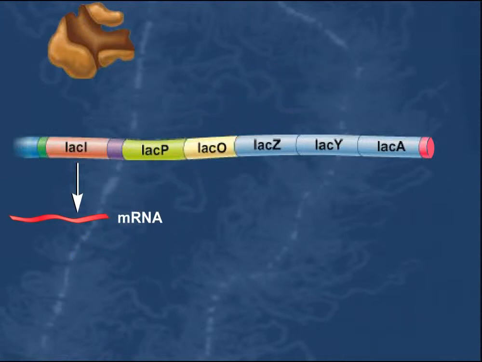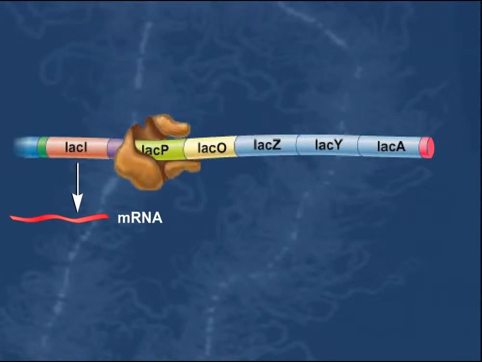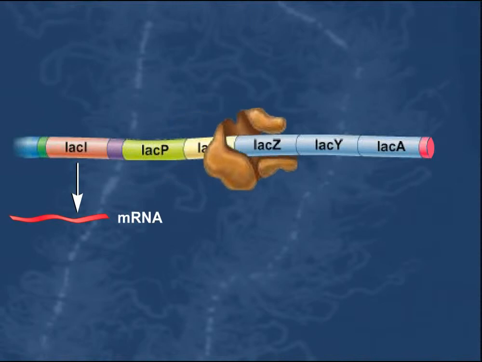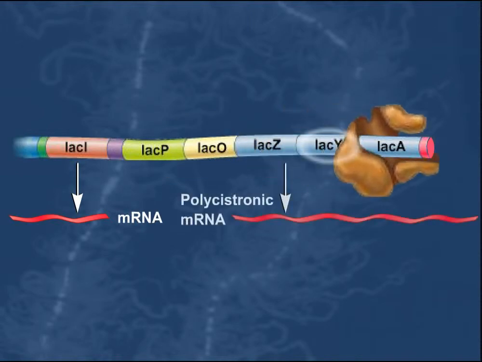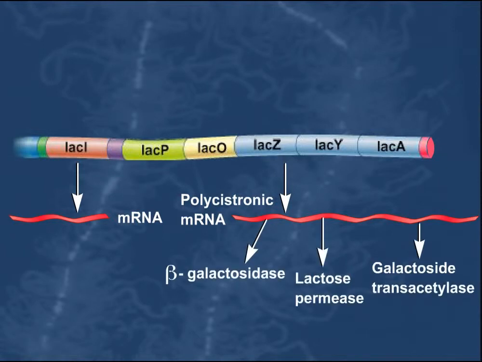Without an active Lac repressor bound to the Lac operator site, RNA polymerase is able to bind to the promoter, and a polycistronic messenger RNA is transcribed that includes the LacZ, LacY, and LacA genes. This polycistronic messenger RNA is then translated to produce the beta-galactosidase, lactose permease, and galactoside transacetylase proteins. Therefore, the induction of the Lac operon enables the bacterium to efficiently transport lactose into the cell and metabolize it.